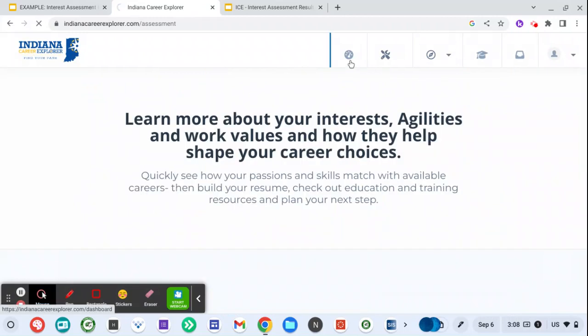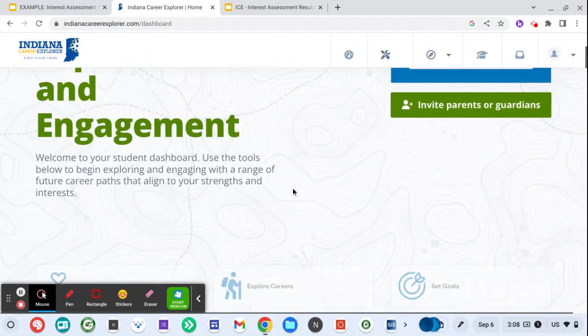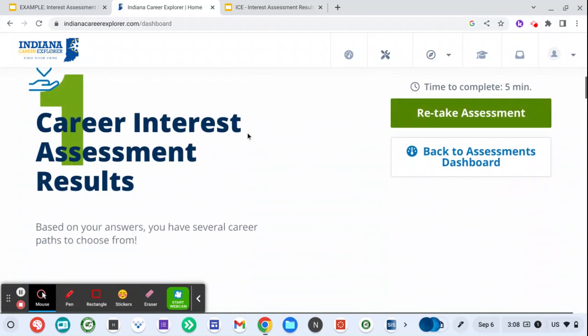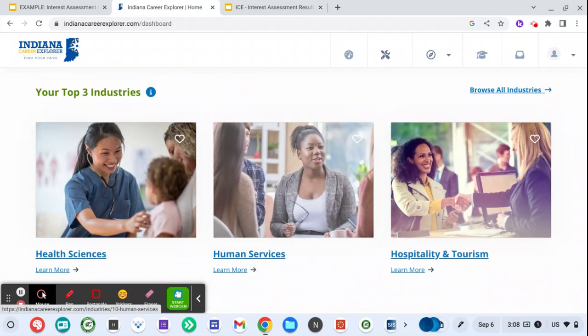No matter what, this is that dashboard. This icon here is kind of my go-to icon, so I know where I'm navigating with the site. So to get back to our results, if I scroll back down here, we should see something that says Career Interest Assessment Results. Down here, it's going to list our top 3 industries. It is important for you to understand.